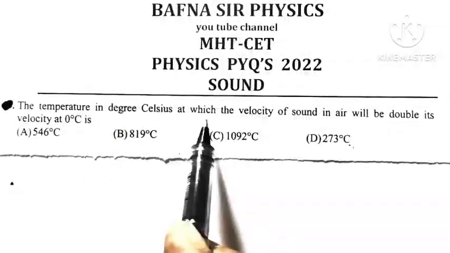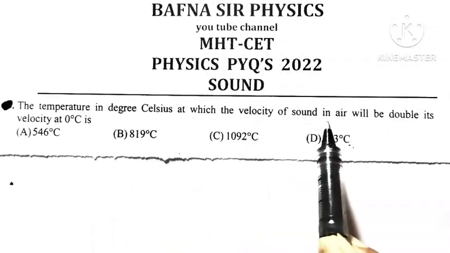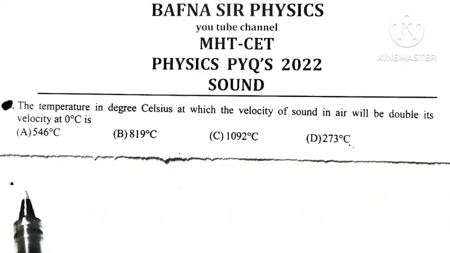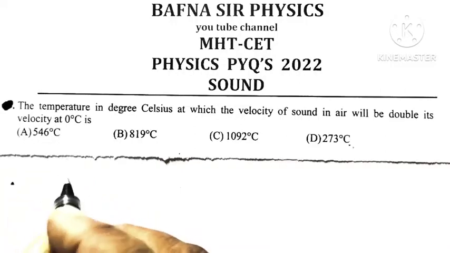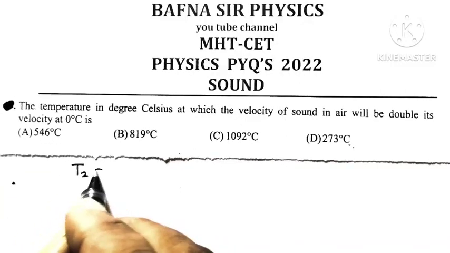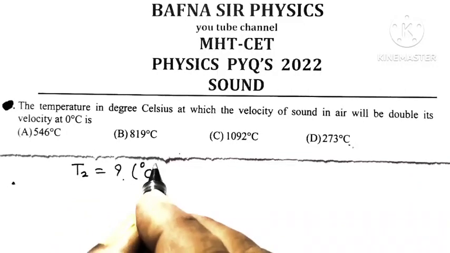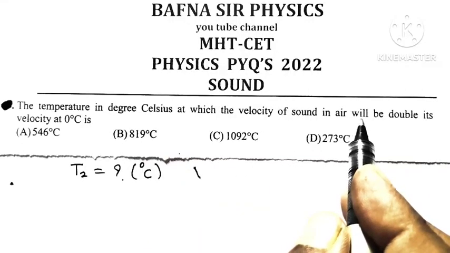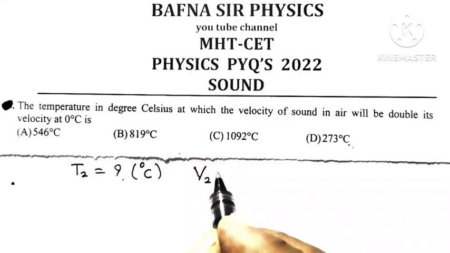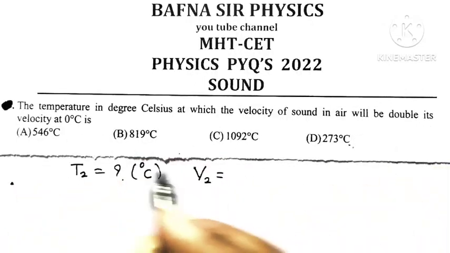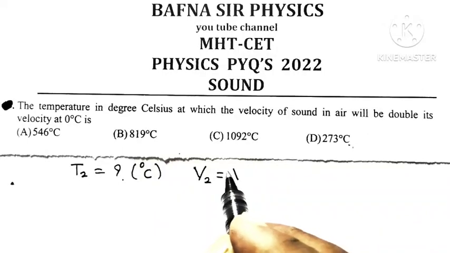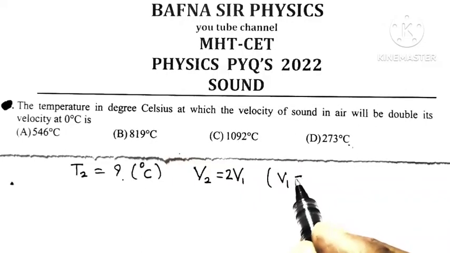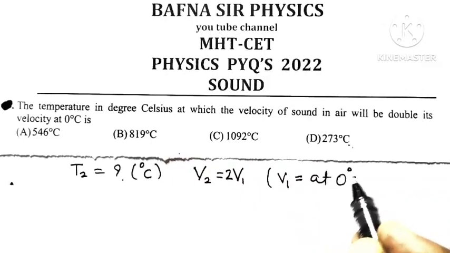The temperature in degrees Celsius at which velocity of sound in air will be double its value at 0 degrees Celsius. So here we have to find out that temperature T2, and that temperature must be in degrees Celsius, where the velocity of sound in air will be, means that velocity V2 will be double its value at 0 degrees Celsius. V2 is equal to 2 times V1, where V1 is the velocity of sound at 0 degree Celsius.